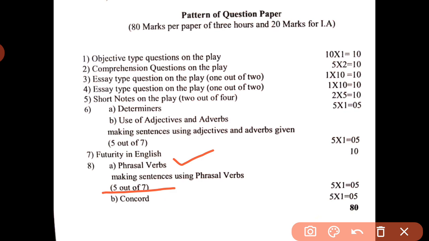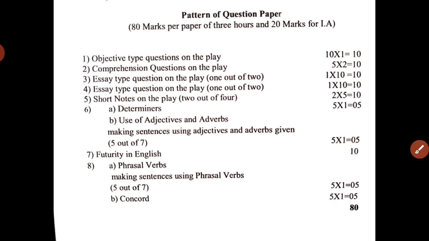Yesterday I gave you some examples also. So like that you have to use these phrasal verbs in your sentences. It will carry 5 marks, meaning each sentence carries 1 mark. So total 5 marks.